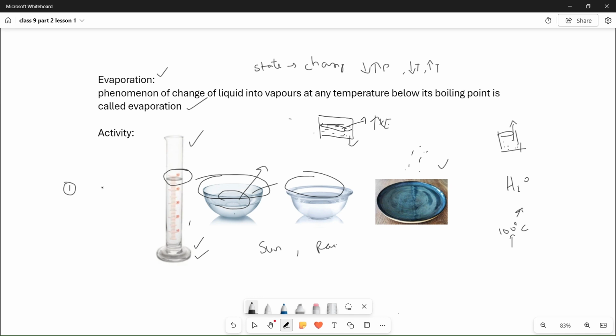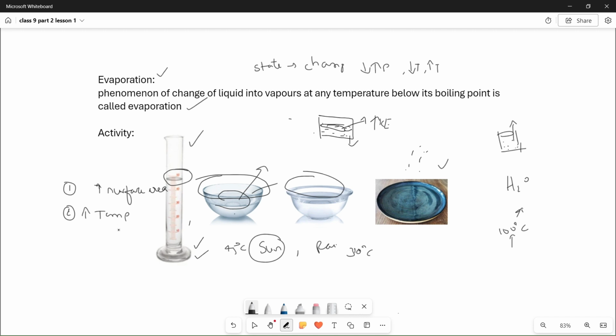The temperature, the increase in surface area will affect the evaporation, and the increase in temperature, right? When you do this in summer, at 45 degrees centigrade, it will evaporate much more easily than at 30 degrees in the winter or a rainy season with humidity.